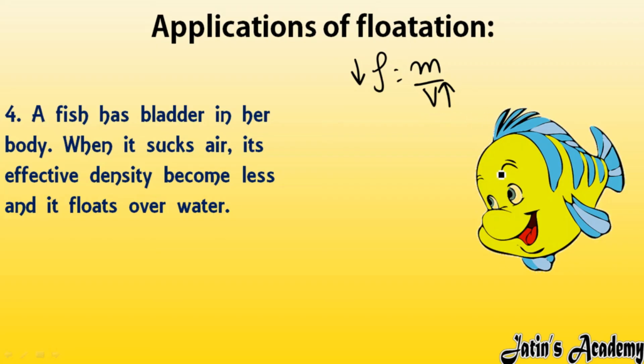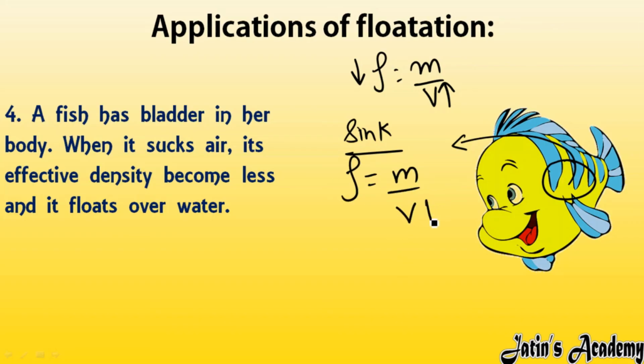But if I am saying the other side, why do fish sink in seawater? Whenever the air filled in the bladder is pushed out into the water, the volume is going to reduce. If volume reduces, we know density is equal to mass by volume, so density is going to increase. Whenever density increases, it can easily sink in seawater. So it all depends upon the bladder. Whenever it fills it with air, the volume increases and density decreases, and whenever it empties the air, the volume decreases and density increases. In this way the fish can easily float or sink in water.